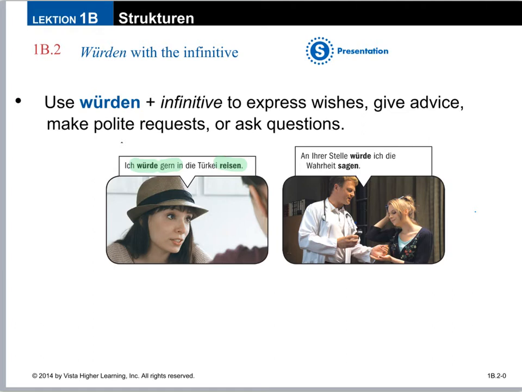Or giving advice like Dr. Klumpenhoever did for Melina. An ihrer Stelle, if I were you, würde ich die Wahrheit sagen. I would tell or say the truth. That is good advice. Maybe I would advise you to do your homework. An deiner Stelle, if I were you, würde ich die Hausaufgaben machen. I would do the homework.